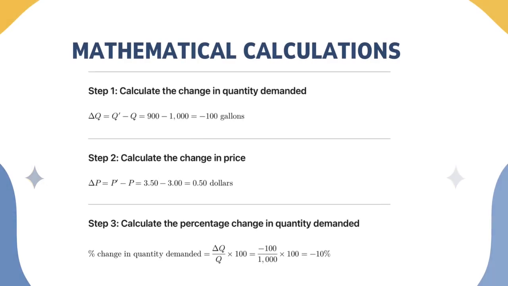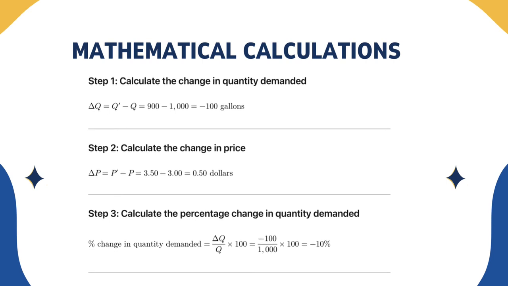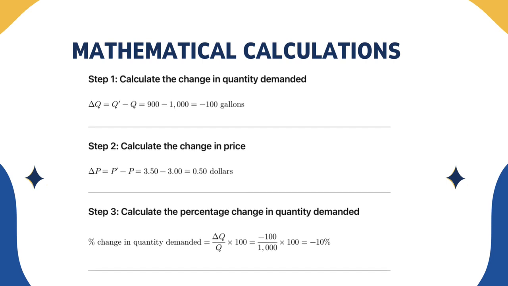First step, calculate the change in quantity demanded, where ΔQ equals Q prime minus Q, equals 900 minus 1,000, which gives us negative 100 gallons. Next, we calculate the change in price, where ΔP equals P prime minus P, equals 3.50 minus 3, equals $0.50.